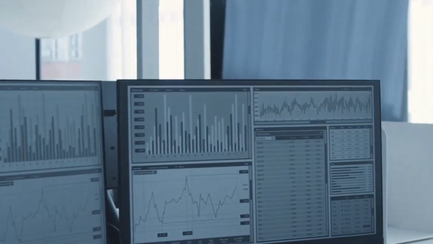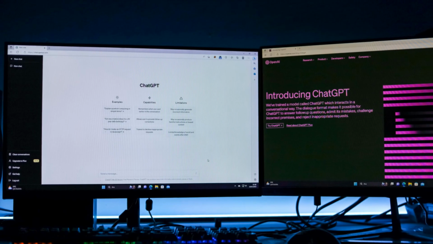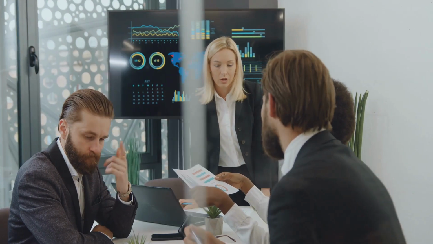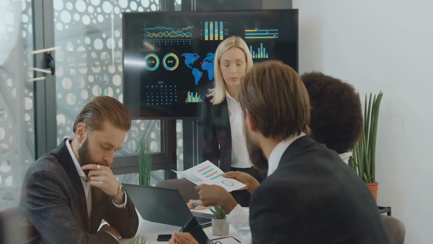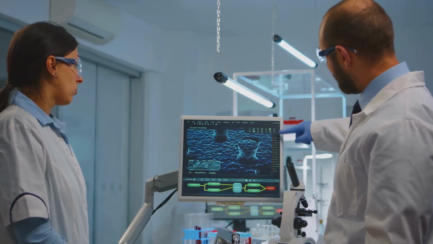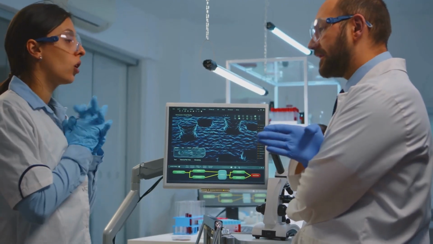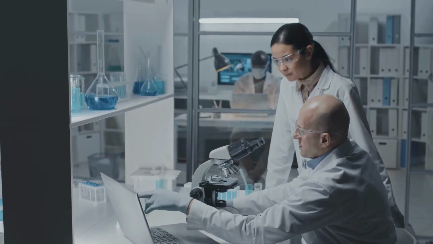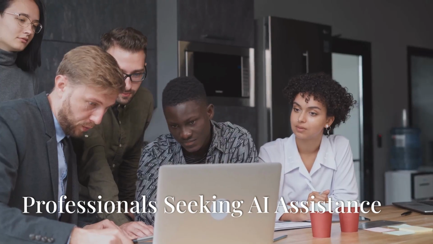It's trained to avoid unnecessary fluff and get straight to the point, reducing errors on complex questions by a significant margin. This focus on precision is essential for professionals who rely on accurate information to make critical decisions. Whether you're a scientist conducting experiments or a financial analyst managing investments, ChatGPT Pro provides the reliability and accuracy you need to excel in your field.